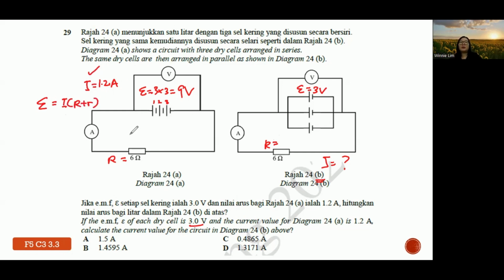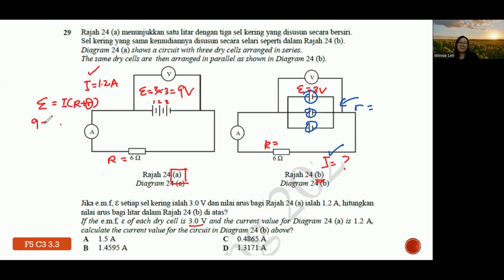So what we actually want to find from A is the internal resistance of the battery. Why do you need to find out the internal resistance of the battery? Because then only we will know what is the R in this context when they are in parallel. Then only we can calculate I. So that's why now we substitute everything to get the total internal resistance first.